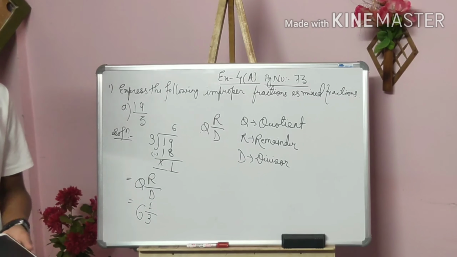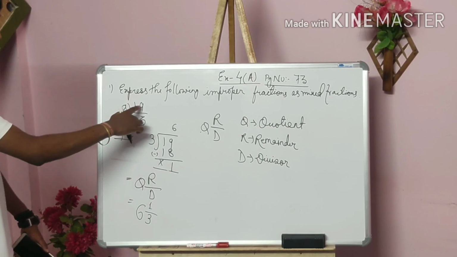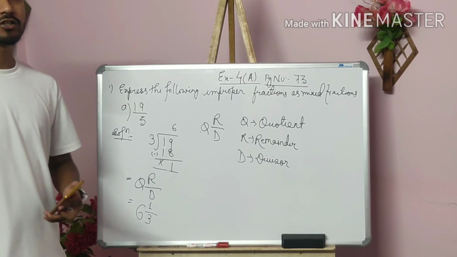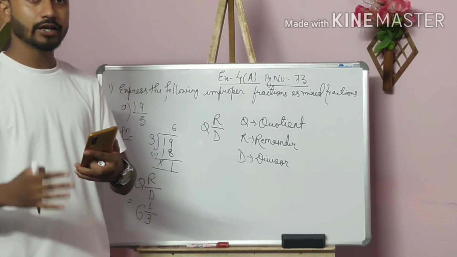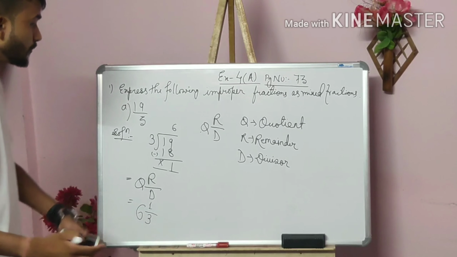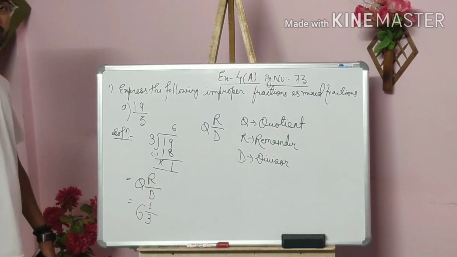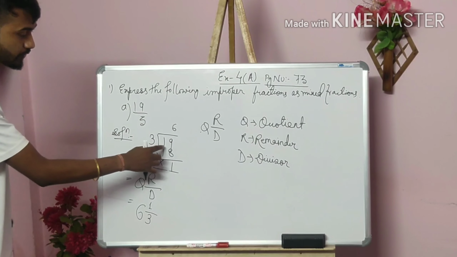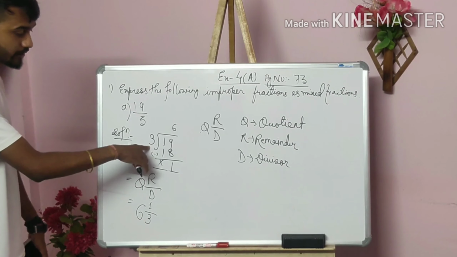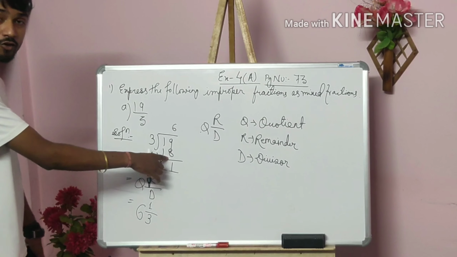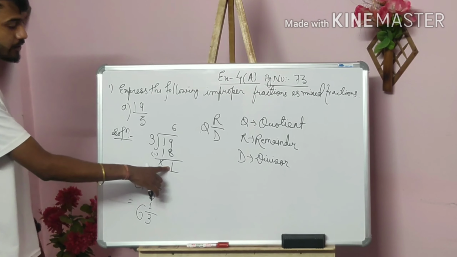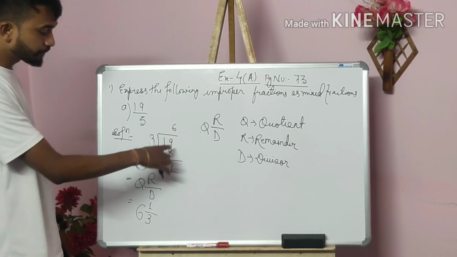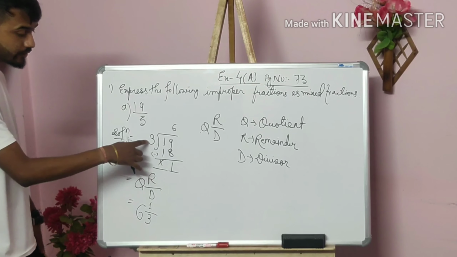Okay, I am going to write this one again. You see, 19 divided by 3 was an improper fraction. We have to convert it into what? A mixed fraction. If I am too fast, just tell me. Okay, I am taking it a little bit slow. So again, you don't have to do anything extra, just divide that number. 19 was the dividend here, so I have written 19 here. Now 3 6 18 I have got. 19 minus 18, 1 is there. So here you can see in the division that 6 is the quotient, 1 is the remainder, and 3 is the divisor.